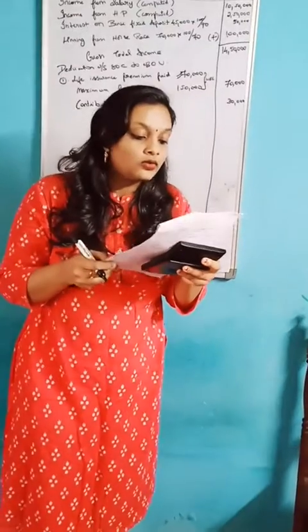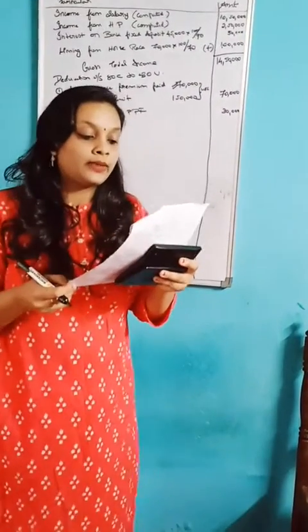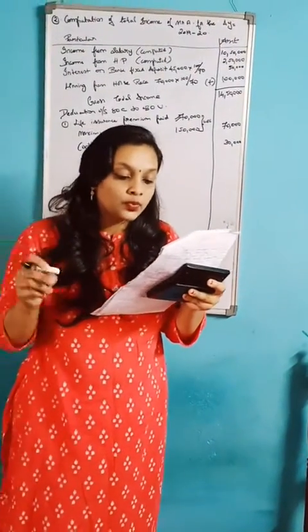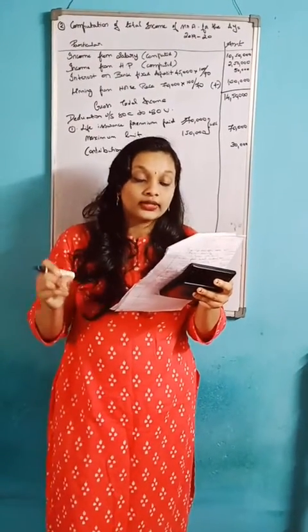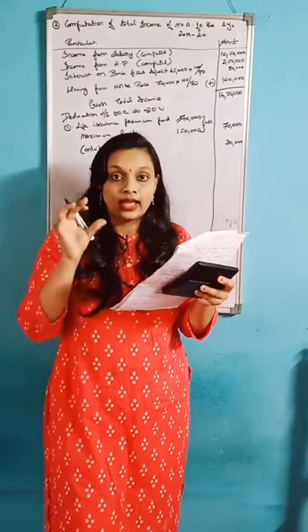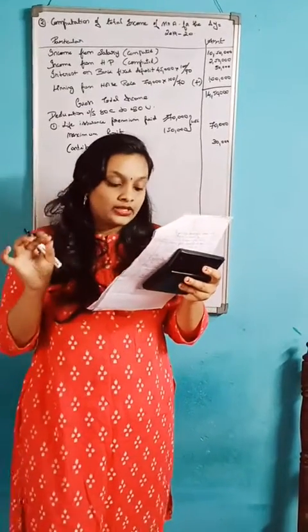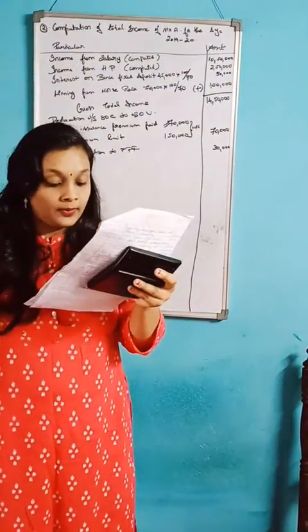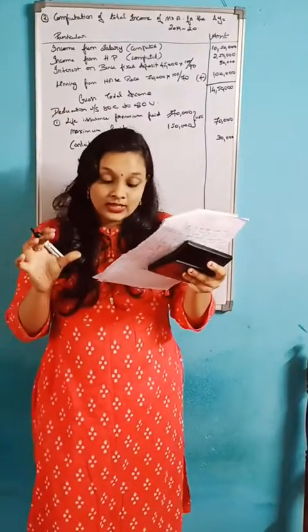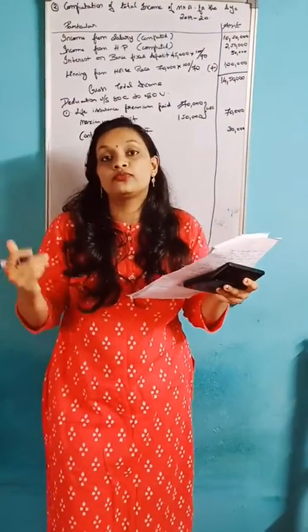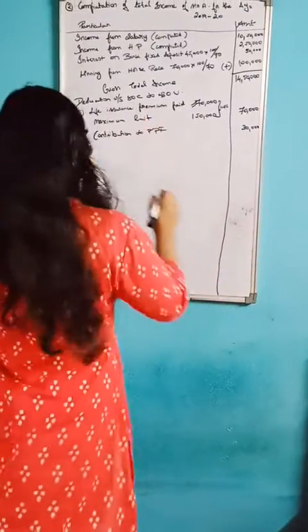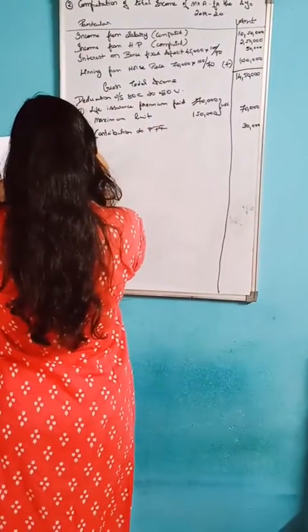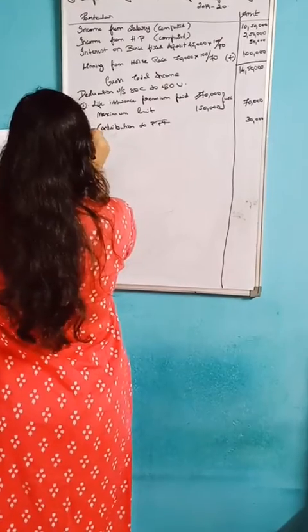Now, medical insurance premium paid by gross tax, that is rupees 35,000. Policy is taken on his father, who is a senior citizen. And already the question mentions that the maximum is 30,000. Whichever is less, that amount you should take. Okay, so the second one is over.